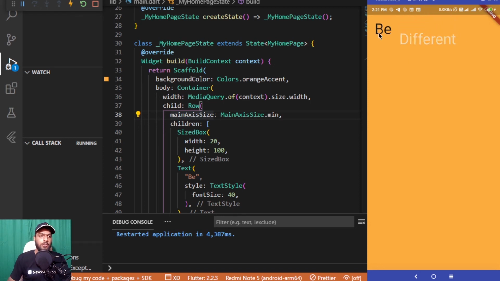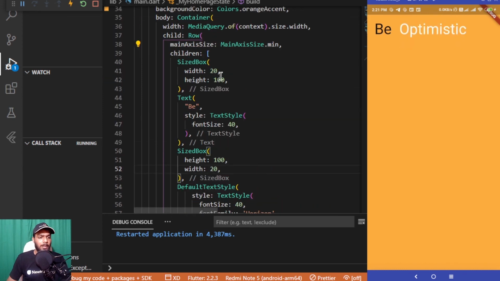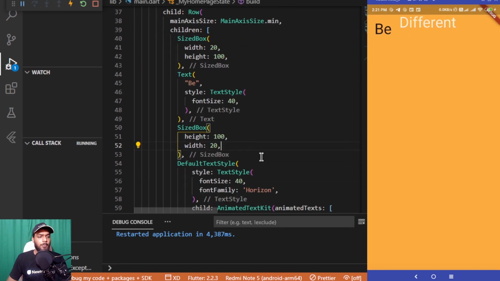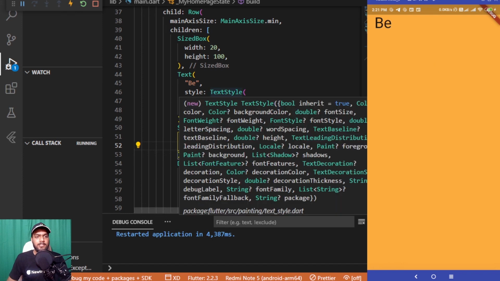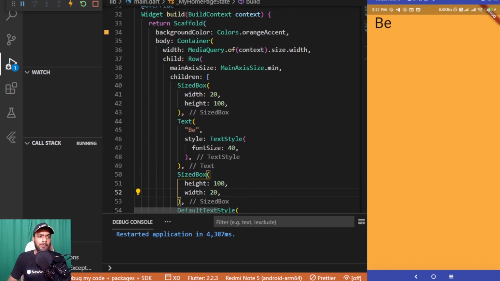So you must see that this text is coming down and going up again and again, because we haven't set the properties over here like the size box property, and we have used other properties as well inside this. So because of that, this thing is happening. But if we are passing a particular size or particular space for this particular animated text widget to appear, in that particular case it won't be jumping like up and down again and again. So this was the case for this particular widget.